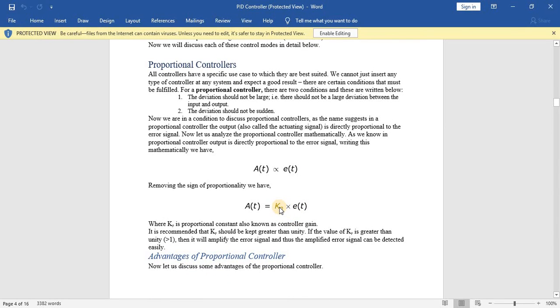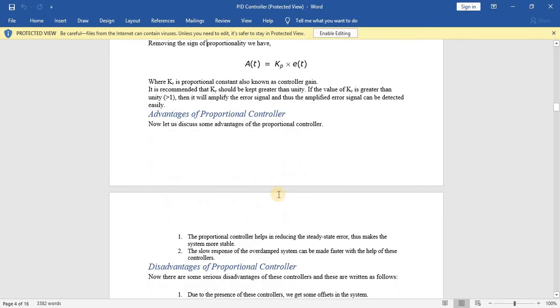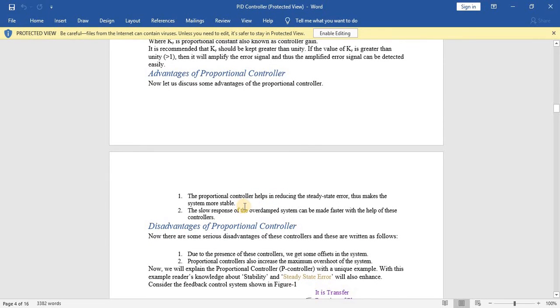It is recommended that Kp should always be greater than unity. It should not be less than 1. If the value is greater than unity, then this proportional controller will amplify the error signal, and thus the amplified error signal can be detected easily. The advantages are that the proportional controller helps in reducing the steady state error.